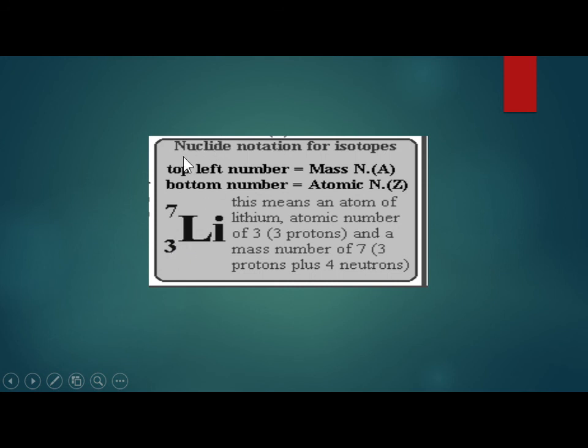So nuclear notation of isotopes is what this small chart is all about, which may represent any other element on the periodic table. Basically, that's what I had for you today.